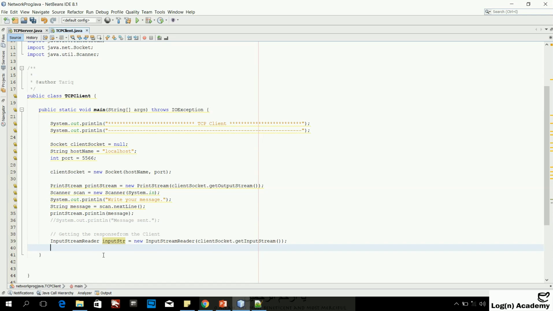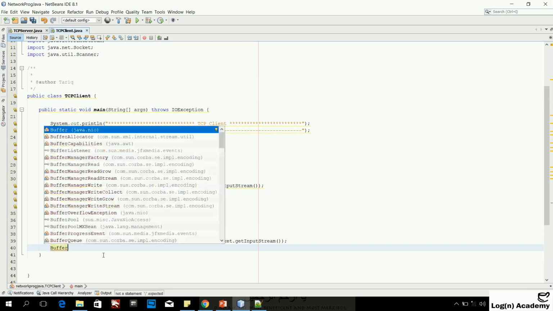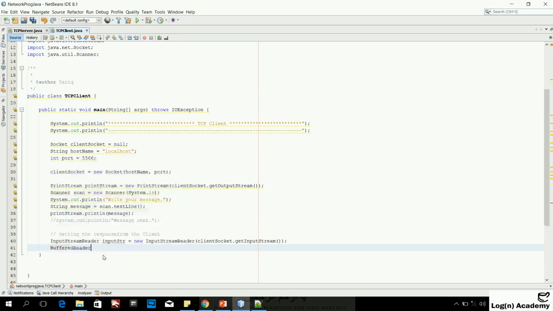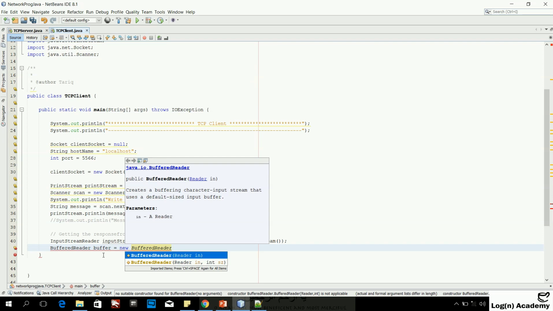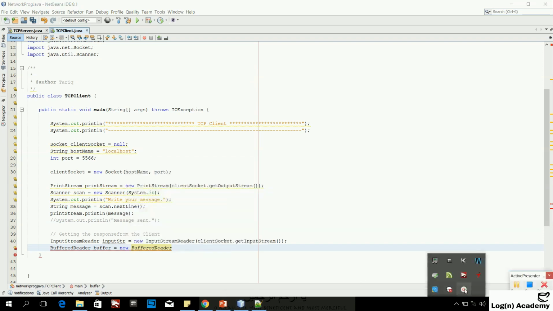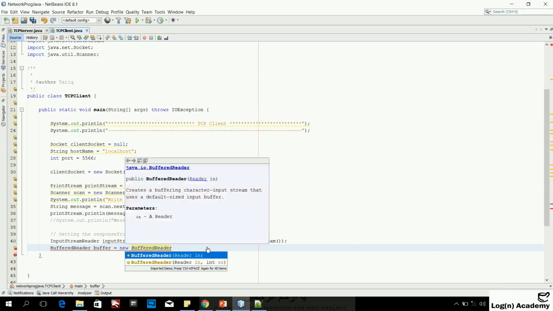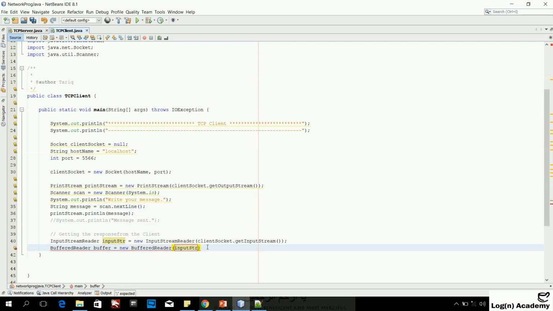right? Now I can use buffer reader. You can say buffer equals new buffer reader, and I can use the input stream as a parameter here.